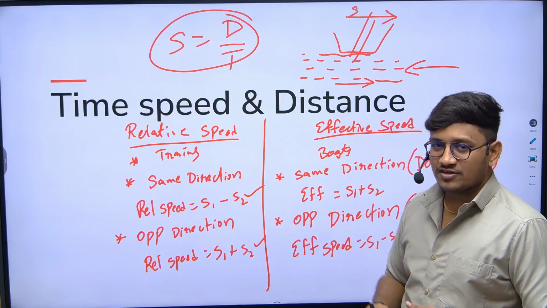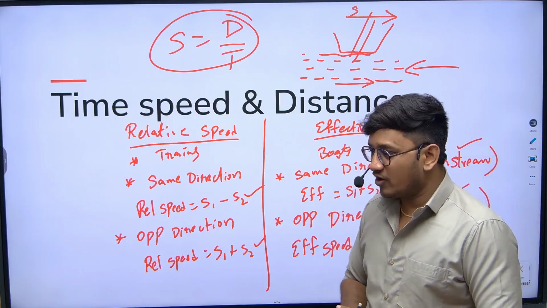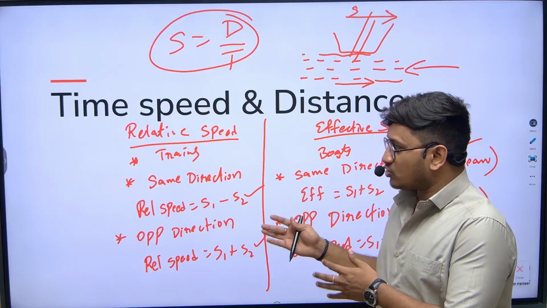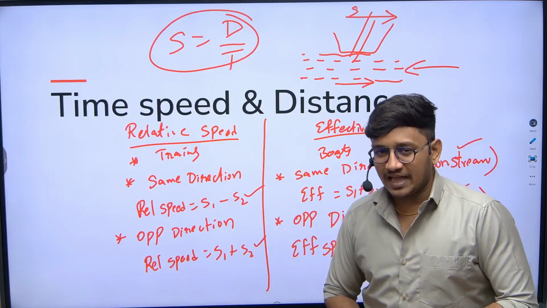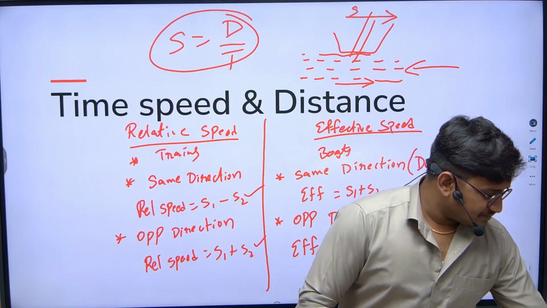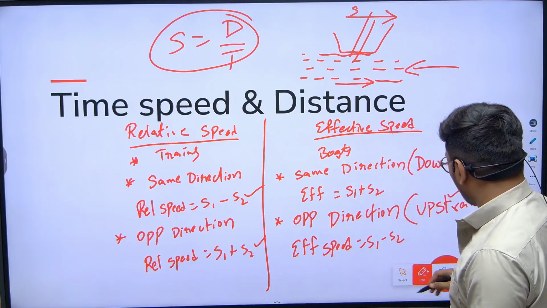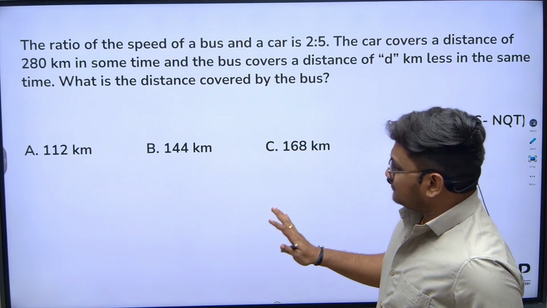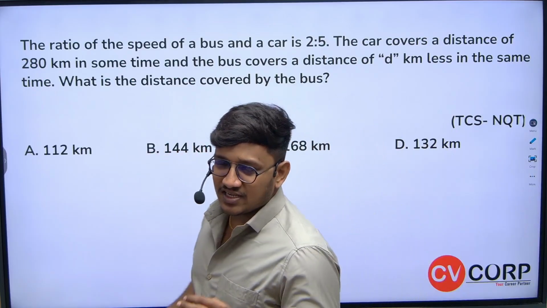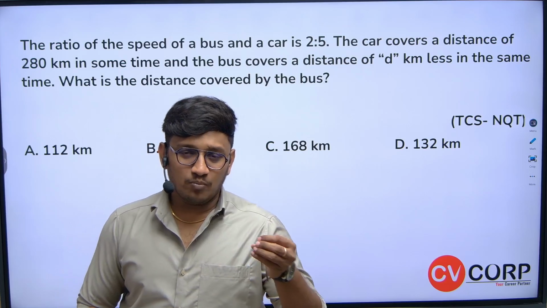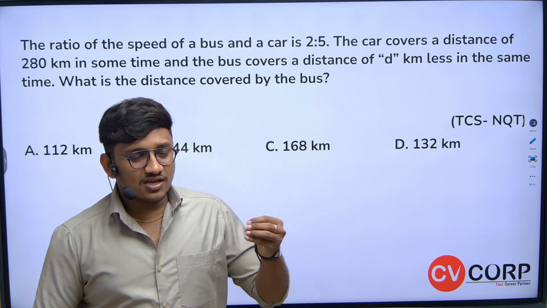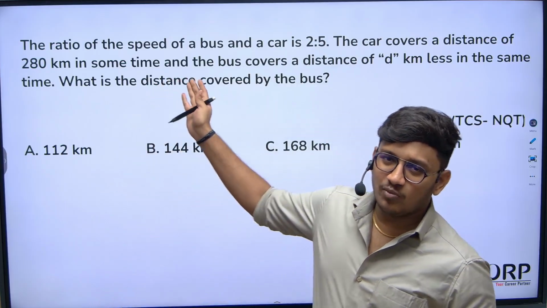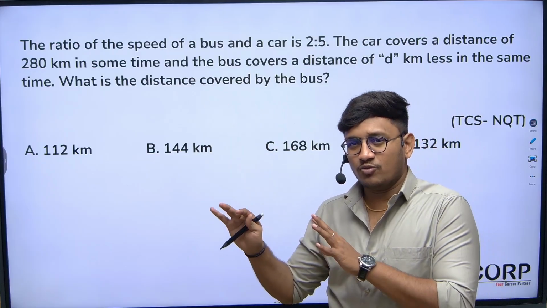That might help students in the TCS NQT exam. So these two are the topics from which we should mainly solve questions in the concept of time, speed and distance. Let's try to solve some questions so that you will get to know slowly. Let's consider this a general question. I said not only trains and boats, there are some chances that they might give some basic general questions. This is one among those, so that you will have more clarity.